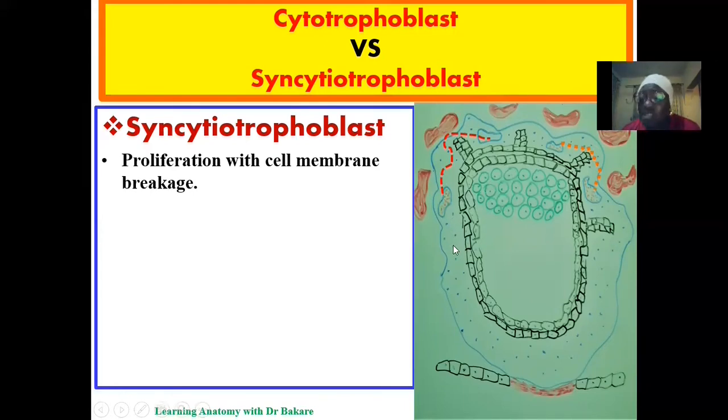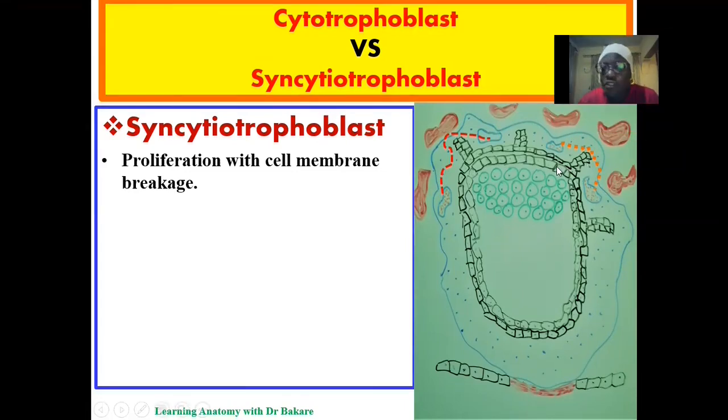So these dots represent the nuclei, and you see the nuclei enclosed in an entire wall. So the cells are contained like a syncytium, kind of, and that is where the name is derived from. They are collected together with loss of their cell membrane. So this is what they are presented with, unlike the cytotrophoblast that is seen with their cell membrane still intact, and they, of course, continue to proliferate and create a finger-like expression.